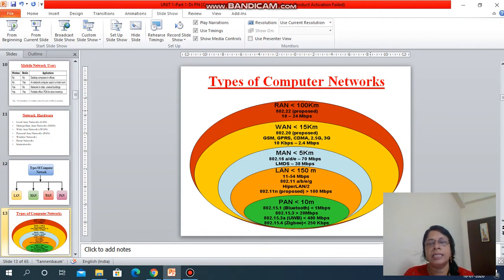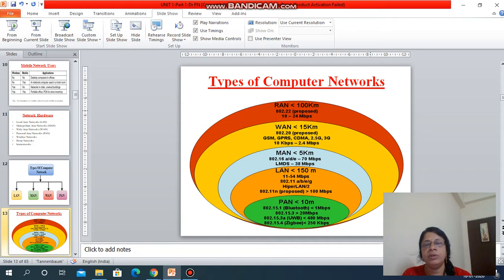Okay. So I'll explain to you the PAN, personal area networking. Normally we can deploy within a 10 meter range. Bluetooth is one example of personal area networking. You are transferring a file from one mobile phone to another mobile phone, that is an example of personal area networking. Another example: whenever you are using a wireless mouse, wireless keyboard, wireless printer, that is also an example of PAN. Within a 10 meter range, if we can access any device, then it is personal area networking.